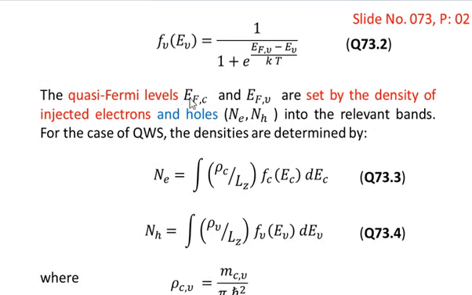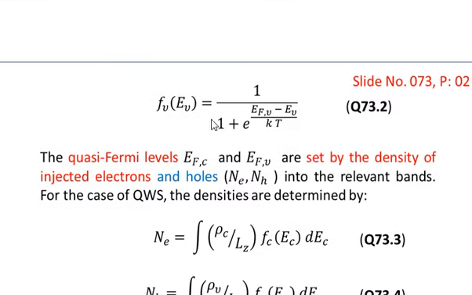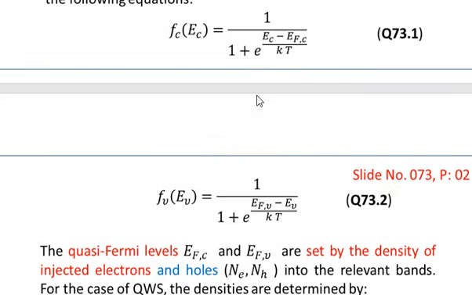Okay, regarding the quasi-Fermi levels, you must remember one thing: if the EC level in equation number 1 is lying below the FC level, then of course it will be occupied. Similarly, if the EV level is lying below the Fermi level in the valence band, then it will be occupied. So the general rule is that the levels which are below the Fermi level are occupied, and the levels which are above the Fermi level are empty.